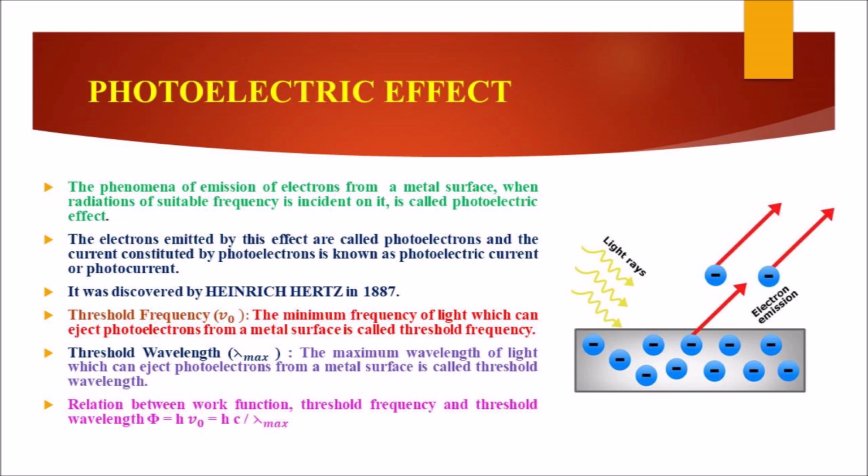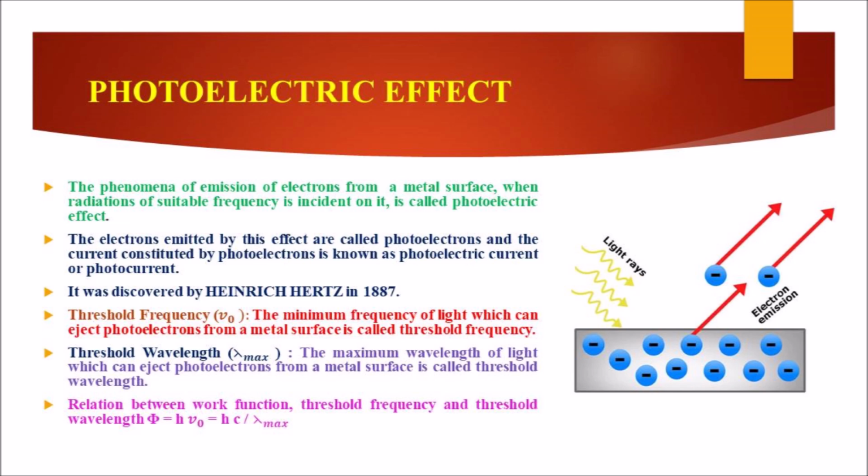And the next is threshold frequency, which is denoted as nu naught. The minimum frequency of light which can eject photoelectrons from a metal surface is called threshold frequency. The next, threshold wavelength, that is lambda maximum. The maximum wavelength of light which can eject photoelectrons from a metal surface is called threshold wavelength.